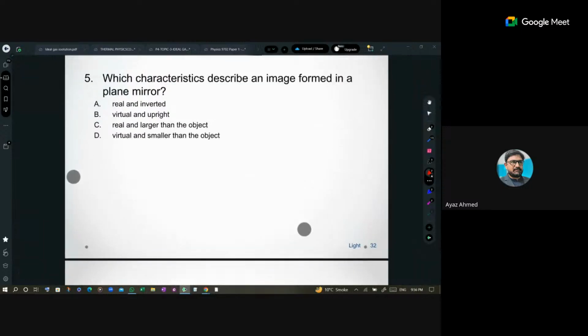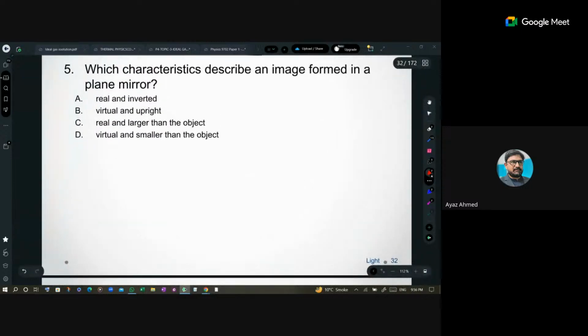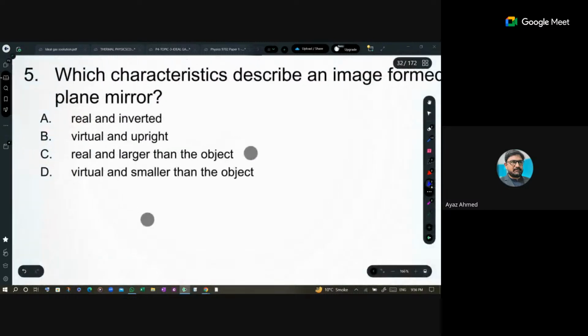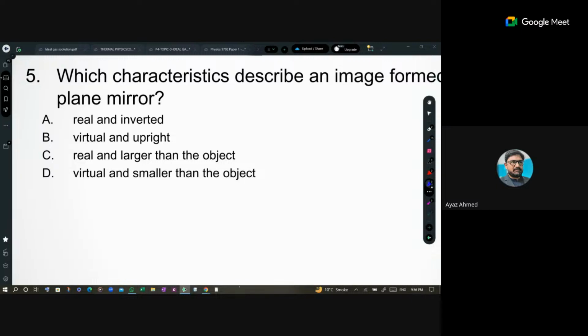Which characteristic describes an image formed by a plane mirror? So we described that a plane mirror gives a real and inverted image, virtual and upright, real and large, or virtual and smaller. Which one did we read earlier? Plane mirror, virtual and upright. Are you agreed with Hassan, Yahya, and Ariba?